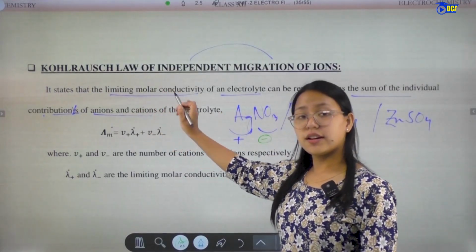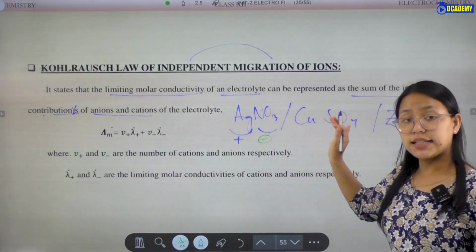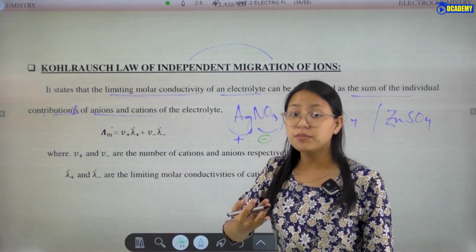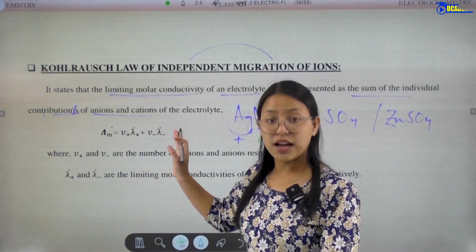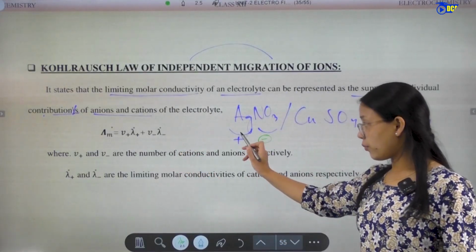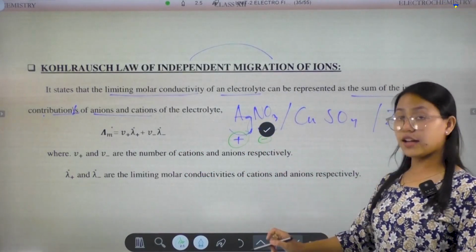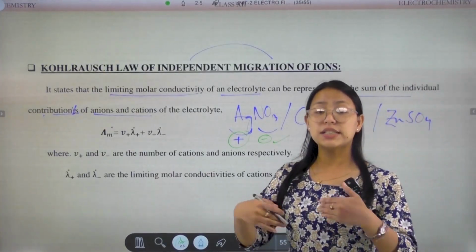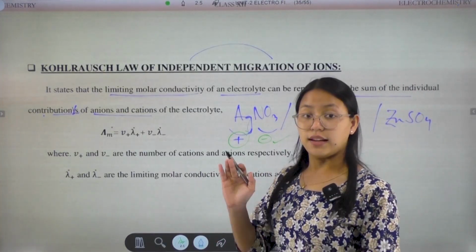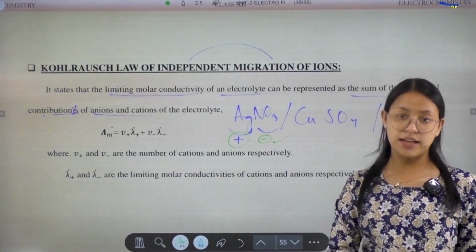The limiting molar conductivity of an electrolyte is represented as the sum of the individual contribution of ions, the positive ions and the negative ions, each ion's contribution to the electrolyte.